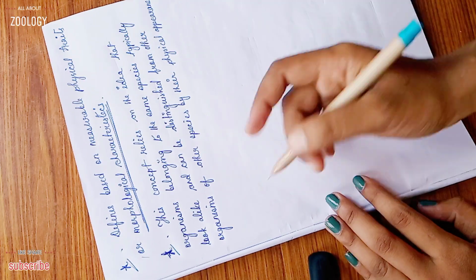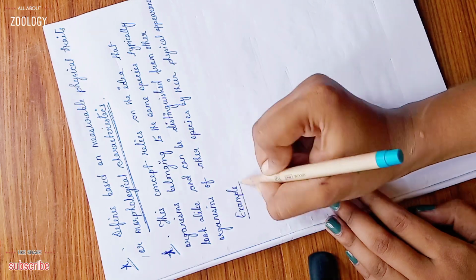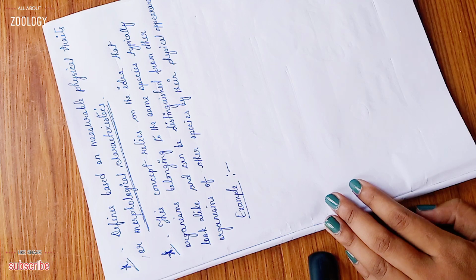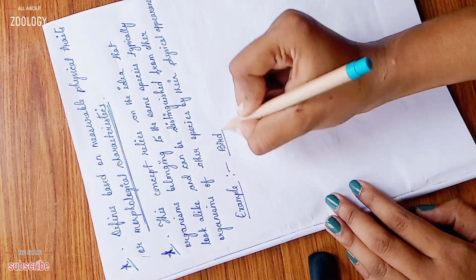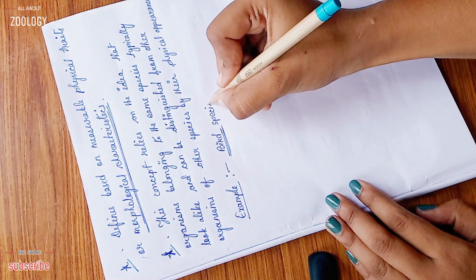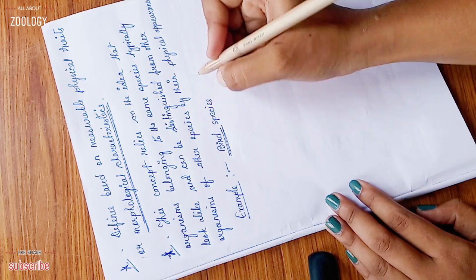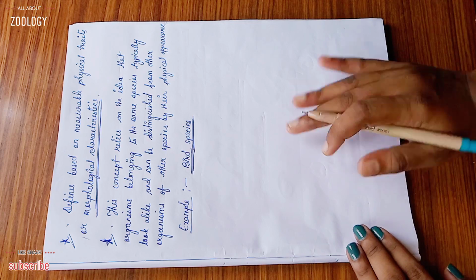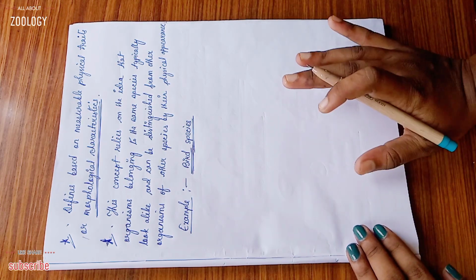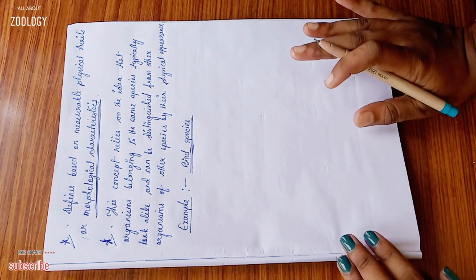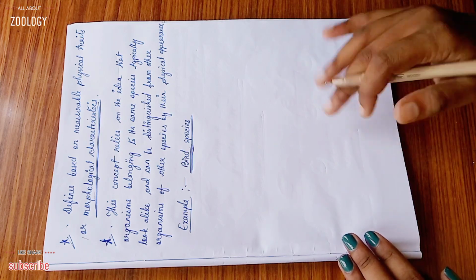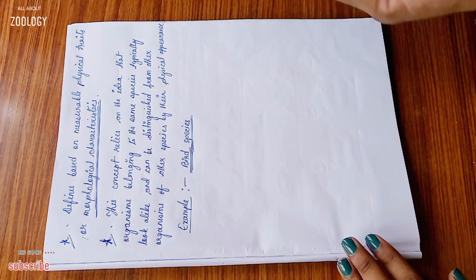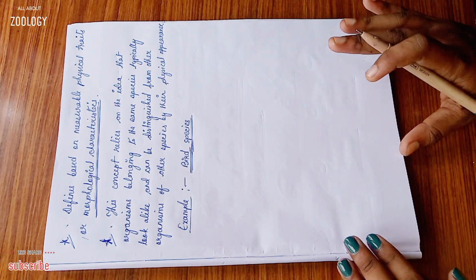Okay, so the example of morphological species concept. So let's take a bird species. Different bird species can often be distinguished by their plumage coloration, their size, their shape of the beak, and overall body proportion. So for example, the blue jay bird. The scientific name of blue jay bird is Cyanocitta cristata. They are easily distinguishable by their distinct color patterns and body shapes.